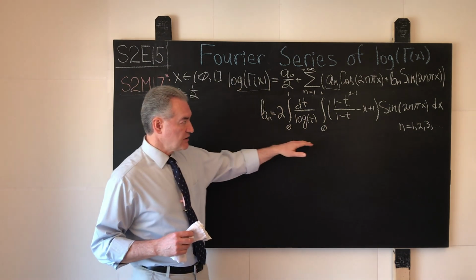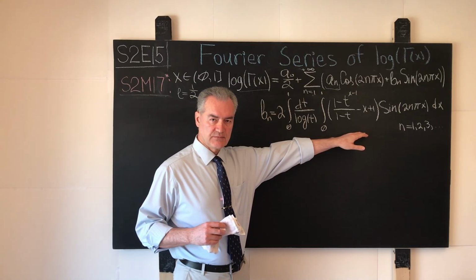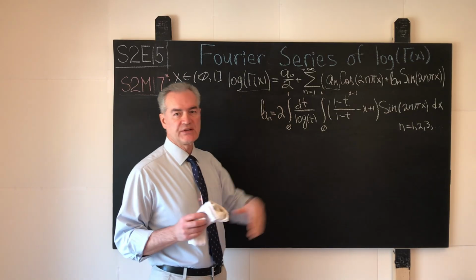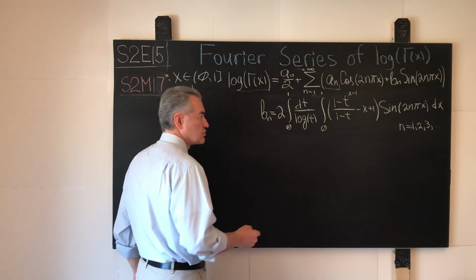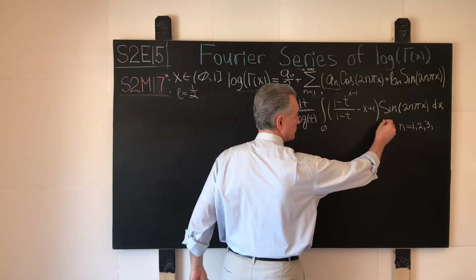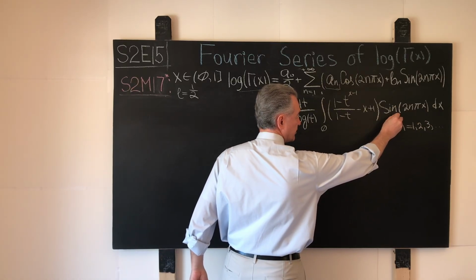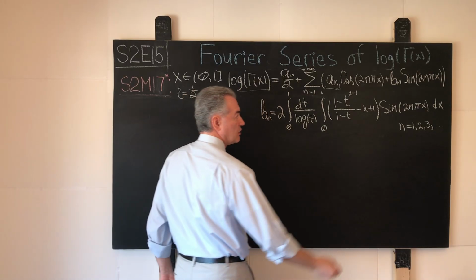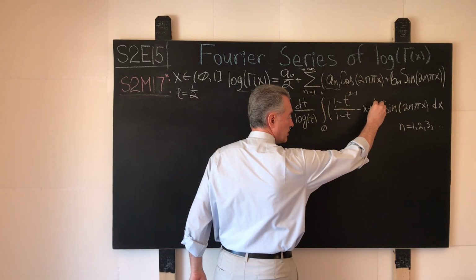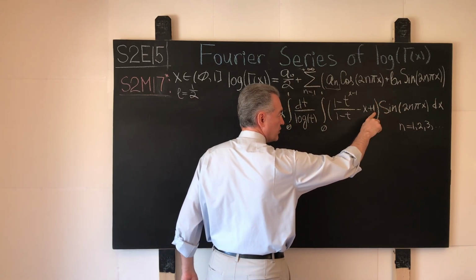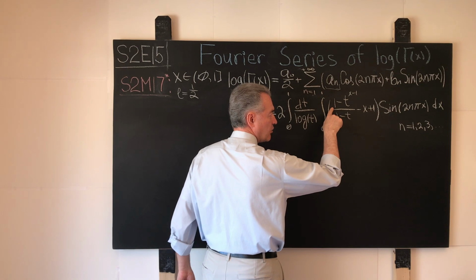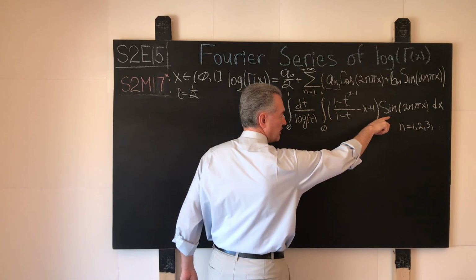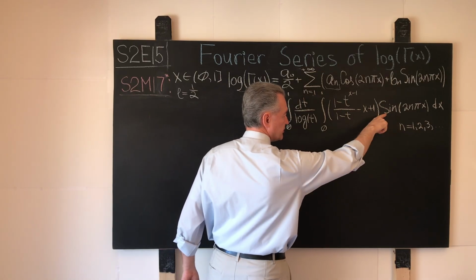Now that we justified the right to switch the order of integration in our case, we work with the innermost integral and we pick the easiest phase first. Here we will evaluate the integral that deals with just the trigonometric function of sine, and how many times we will meet this integral? Well, we will meet it twice. Once when we multiply it by 1 over here, and once when we multiply it by 1 over here. The reciprocal of 1 minus t combined with this integral doesn't matter, so we will see this integral twice.